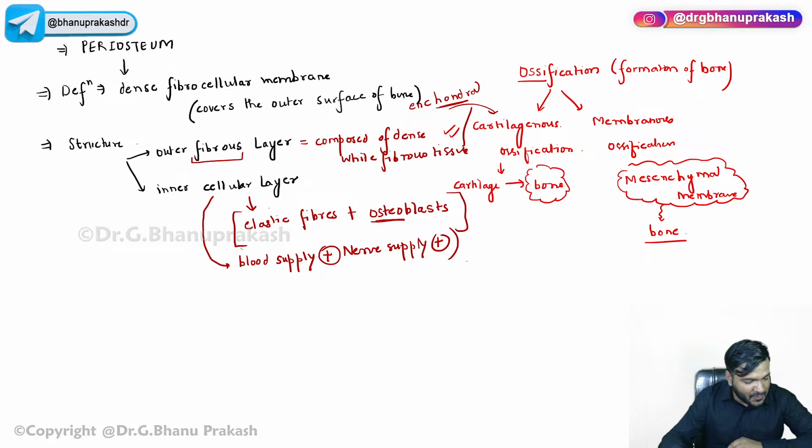Osteoblasts are basically the bone forming cells, and osteoclasts are the cells which help in the resorption of the bone, which are helpful in engulfment of the dead bone tissues and cells.